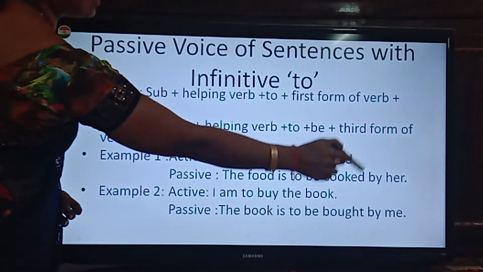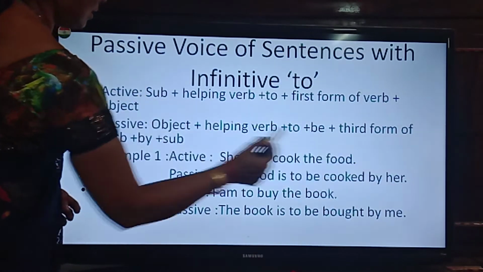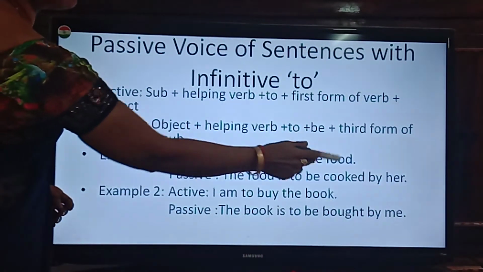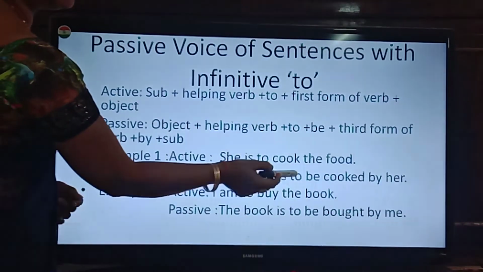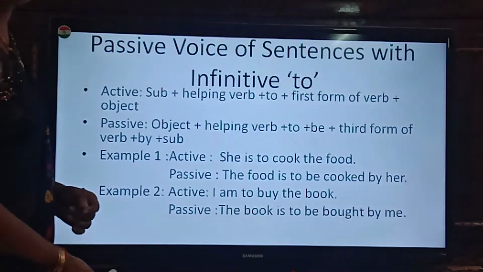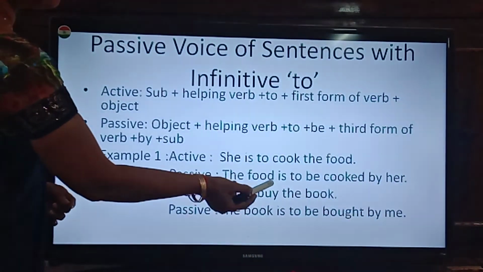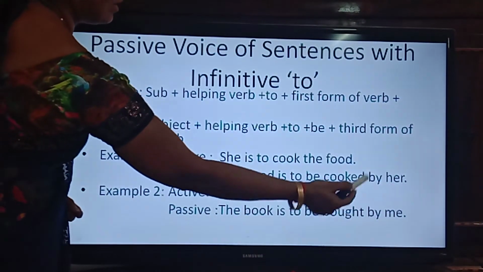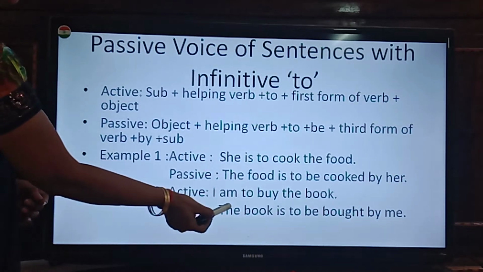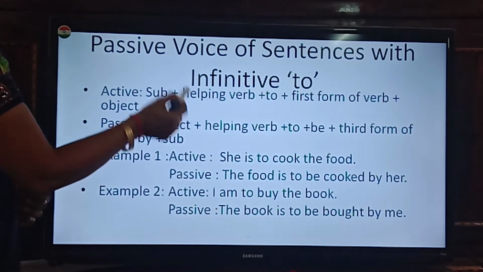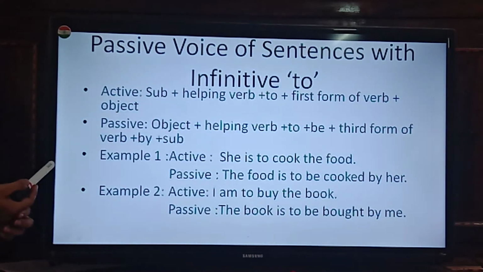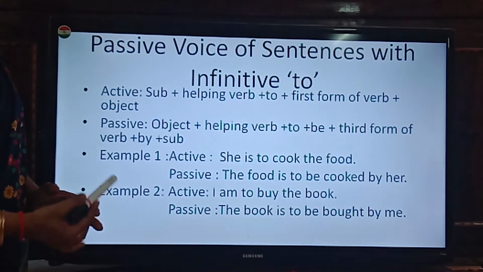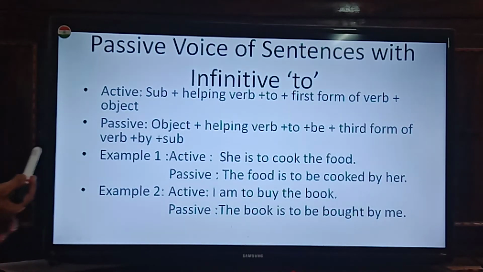Third form of cook is cooked. By, subject, her. Okay. So, she is to cook the food, changed into the food is to be cooked by her. And another example, I am to buy the book. The book is to be bought by me. So, if you see the examples, then easily you can understand the structure. Grammar always we learn by examples rather than learning the definitions and structures first.